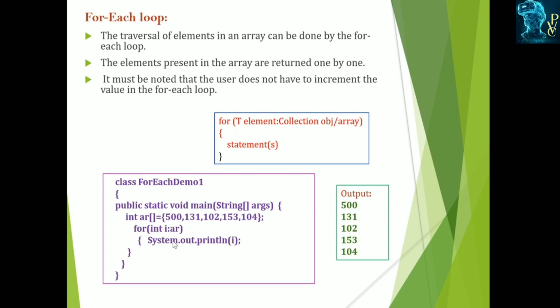These statements get executed. The array index starts with 0, that is the value 500. Next, automatically all these values are traversed. If you increase the values, those values can also be displayed. So the for each loop can be used to traverse the array elements.